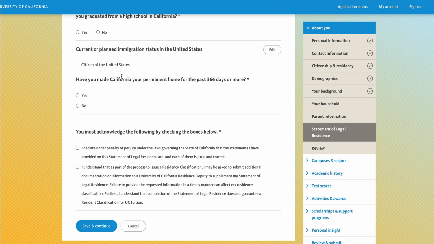Lastly, you must acknowledge the following by checking the boxes. I declare under penalty of perjury under the laws governing the state of California that the statements I have provided on the statement of legal residence are, and each of them is true and correct.